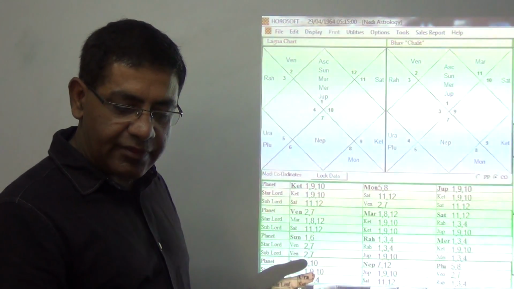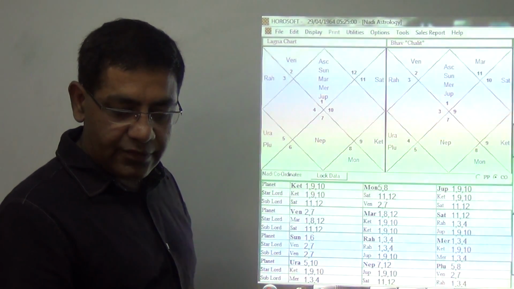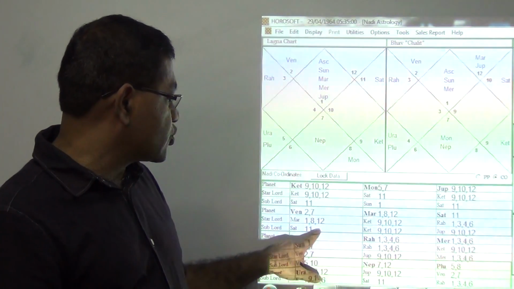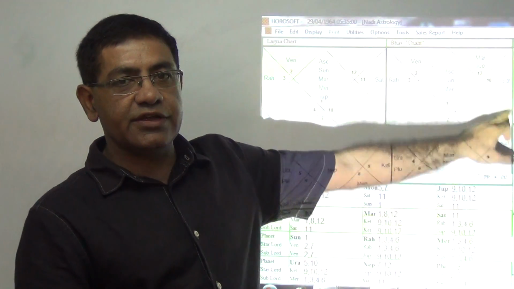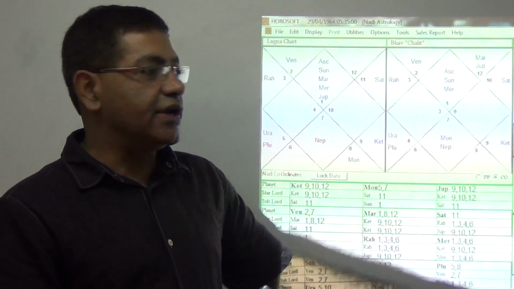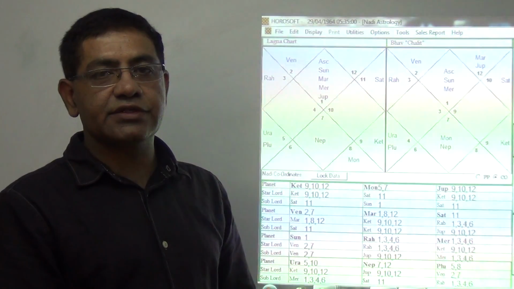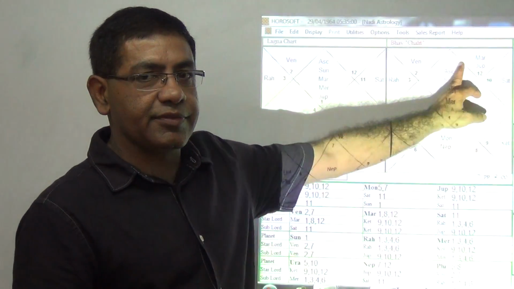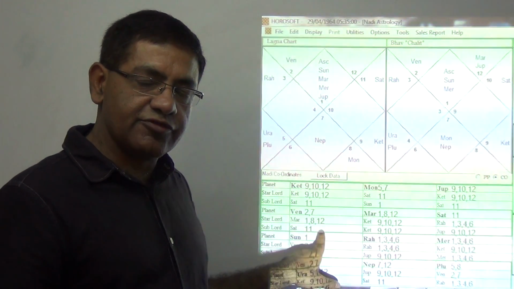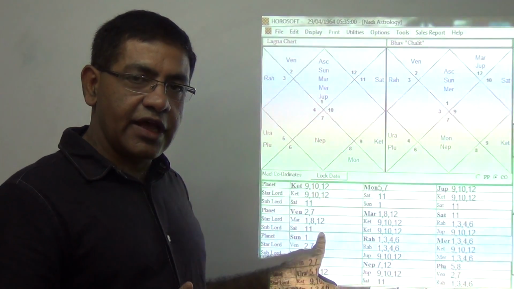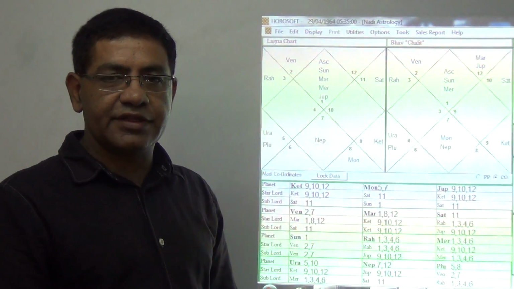Now let us advance the time by another 10 minutes, to 5:25, and we find there is no difference. With another 10 minutes, we find that the 12th house disappears. The reason is that Saturn now signifies only the 11th house, because it remains in the 11th house and the lordship it carries is only that of the 11th house. The Aquarius sign disappears. Now because the 12th house disappears, the losses will be less, the health problems will be lesser, there will be more recovery, and other things remain the same.